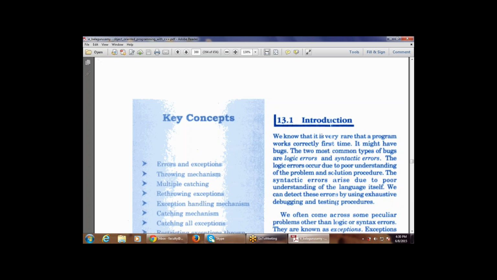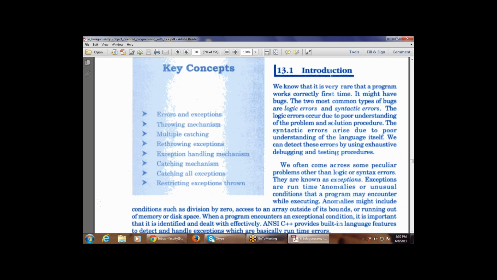We often come across some peculiar problems other than logic or syntactic errors. So other than these errors, there are more problems available, other than the logic or syntax error. They are known as exceptions. So beyond the logic and syntactic errors, every other error is known as an exception.